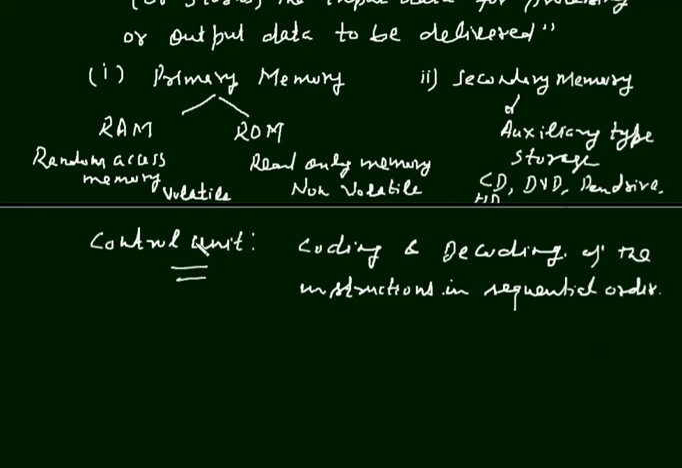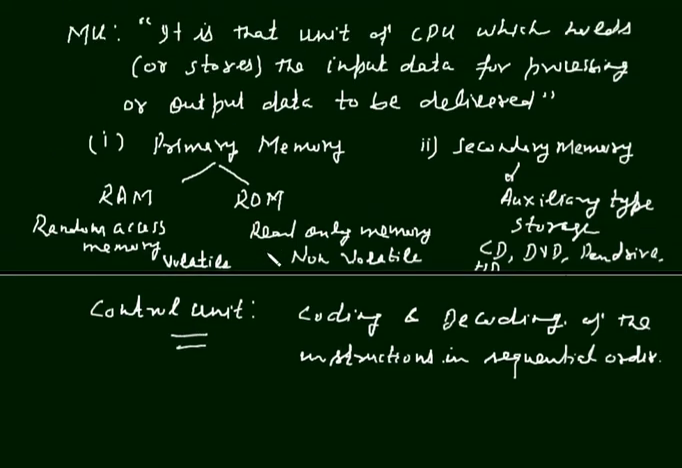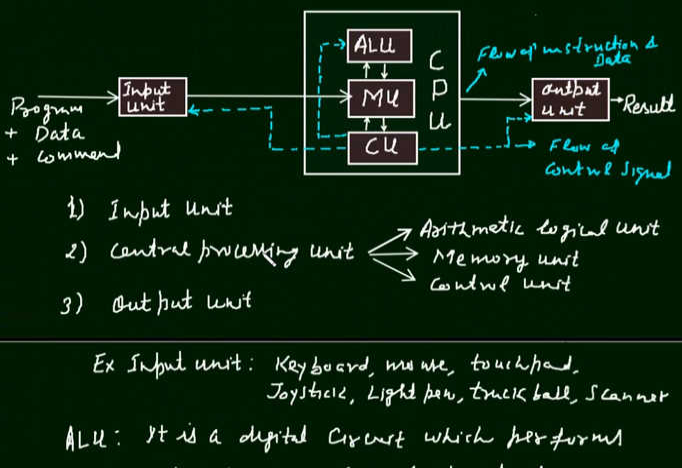Therefore, this unit has control over the input unit, arithmetical logical unit, and output unit. And then it shares the instructions with the memory unit. As I have shown here, these dotted lines are the control of CU to IU, OU, and ALU. And this solid line with MU shows that it shares the instructions with memory unit.